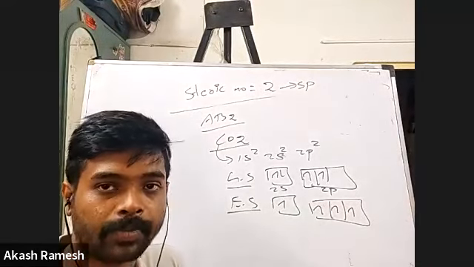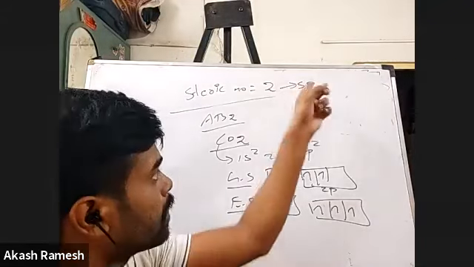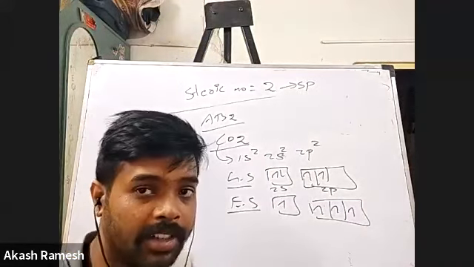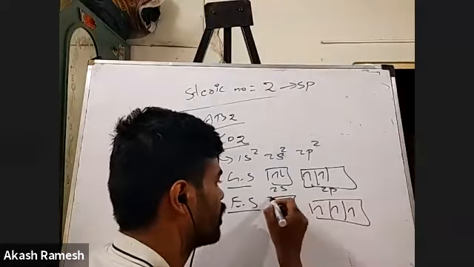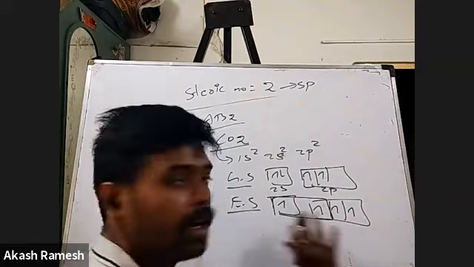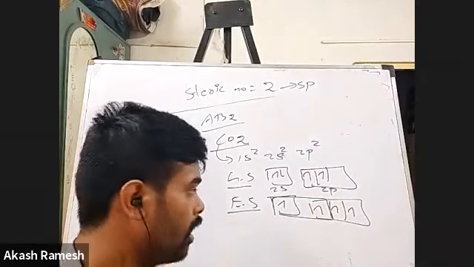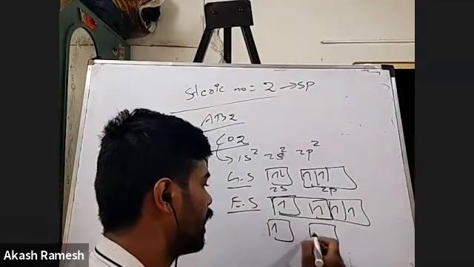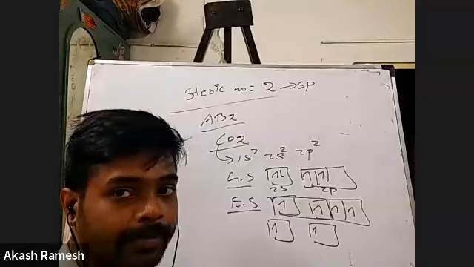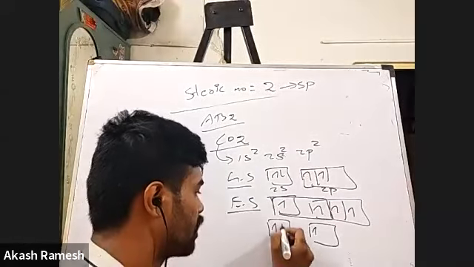No problem. Okay, fine. Now what hybridization do I have? I have sp hybridization, isn't it? So I will take 1 s orbital and 1 p orbital, done. So you will have 2 sp hybridized orbitals. Obviously, the oxygen atom is going to give 1 more electron.